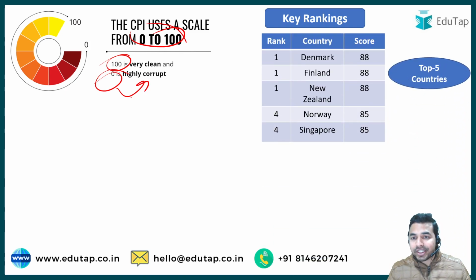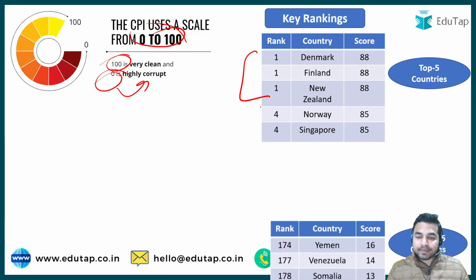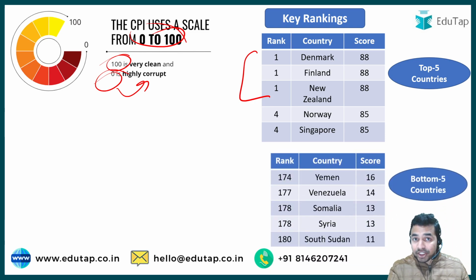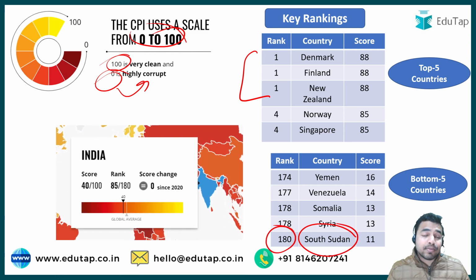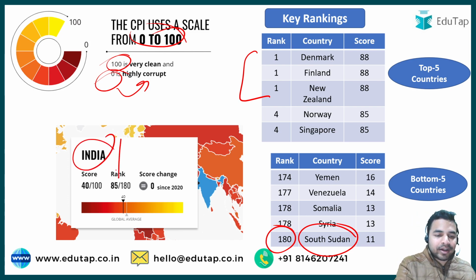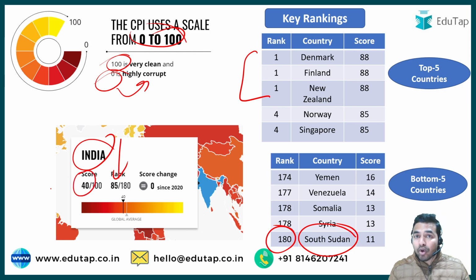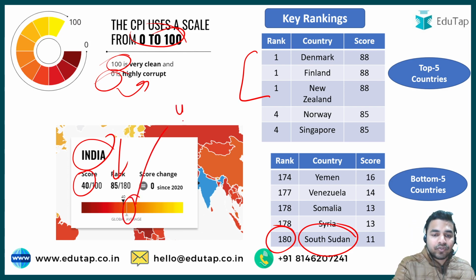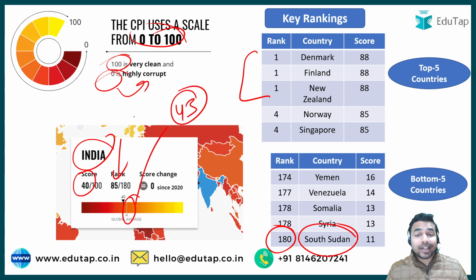Now when we talk about the key rankings from this index, the top performing countries were Denmark, Finland, New Zealand. And the nation at the bottom of the list was South Sudan, on the 180th position. When we talk about the most important part, that is India's rank, here you can see that India was ranked 85th out of 180 countries with a score of 40. And the average score all over the world was 43. So 43 was the average score of the countries all over the world.